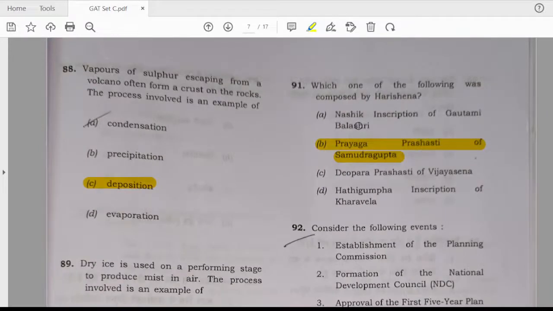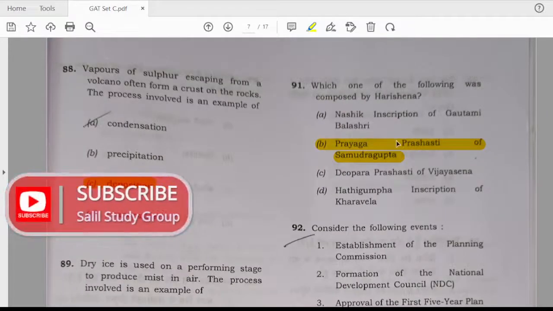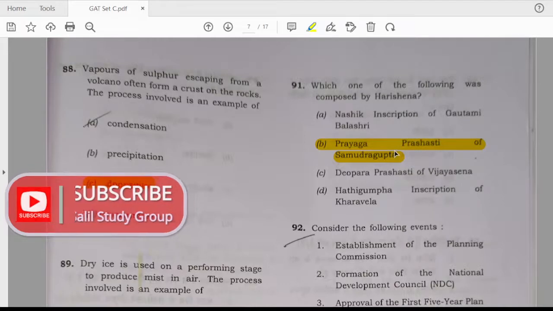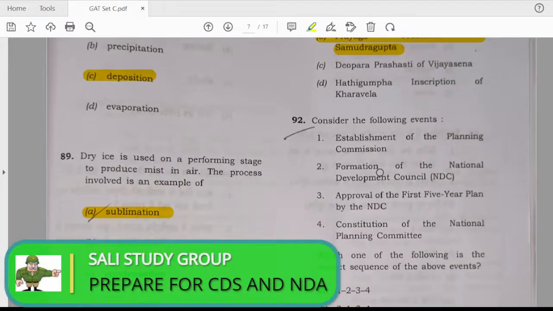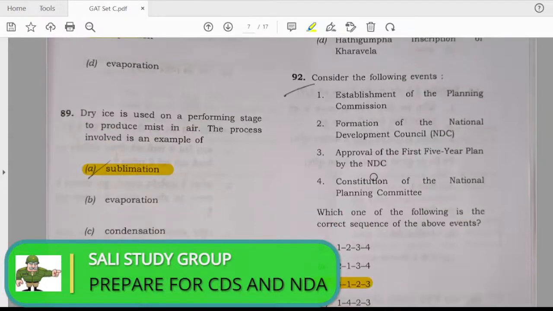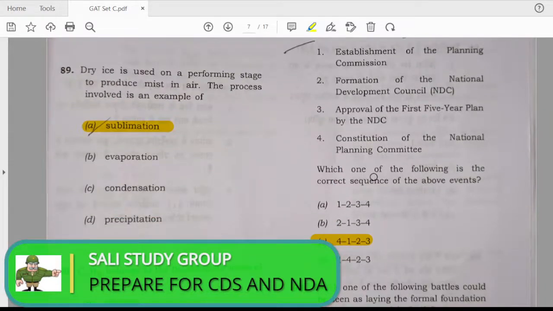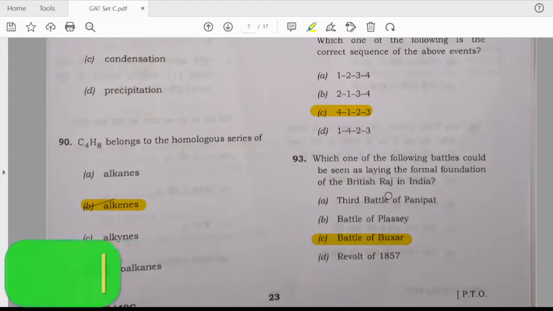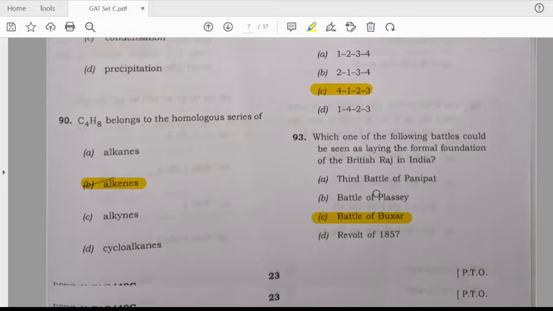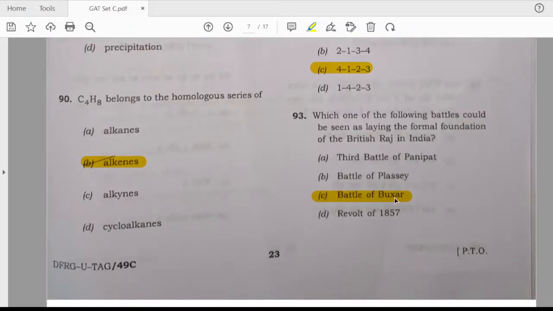91. Which of the following was composed by Harisena? The answer is B, Prayag Prashasti of Samudragupta. Consider the following events: establishment of Planning Commission and others. The answer is C, 4, 1, 2, 3. 93rd question. Which of the following battles could be seen as laying the formal foundation of the British Raj in India? The answer is C, Battle of Buxar.